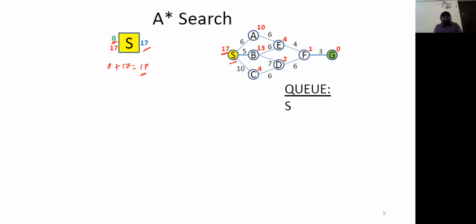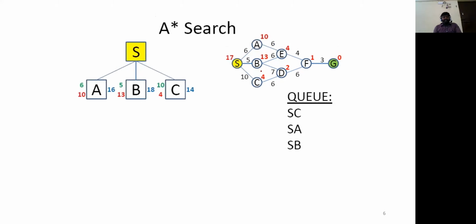Now what we are going to do is, once the source has been selected, we are going to further expand this node S. This is our initial node. When we expand, what are the children for this node S? A is there, B, and then C. Is it clear for all of you? I assume it's clear. When you expand the source node S, we get three children: A, B, and then C.